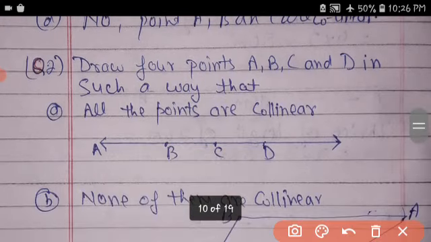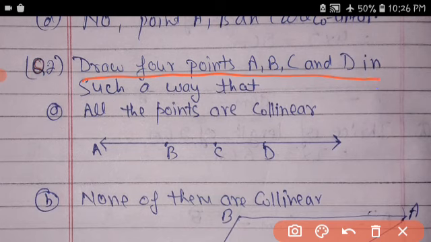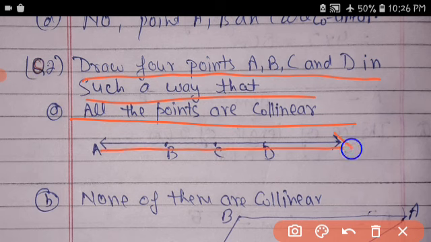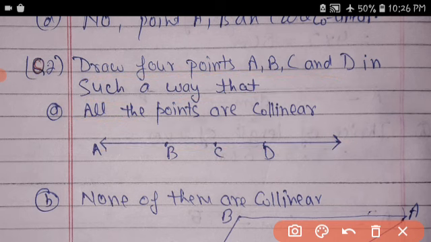Draw 4 points A, B, C, D in such a way that all the points are collinear. Look here, A, B, C, D are in the same straight line. So these points are collinear.